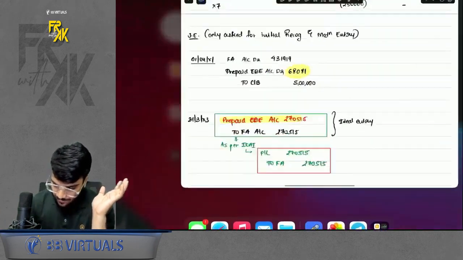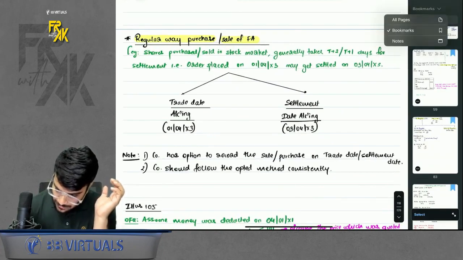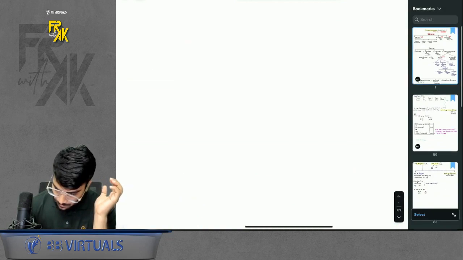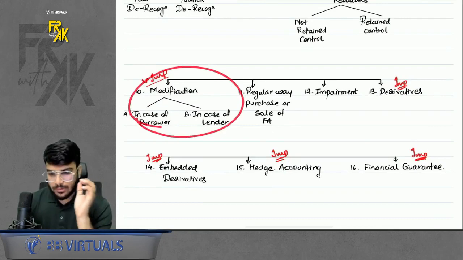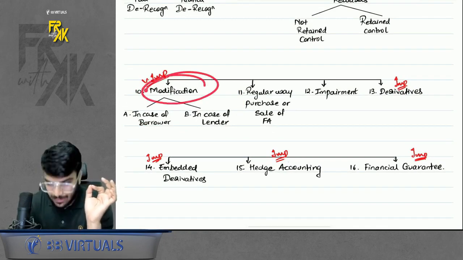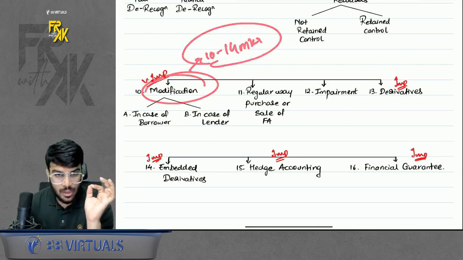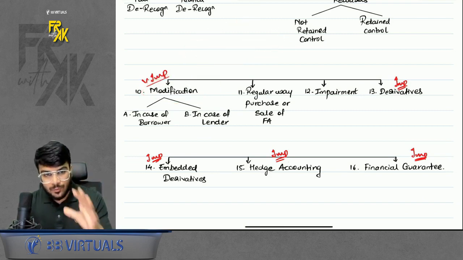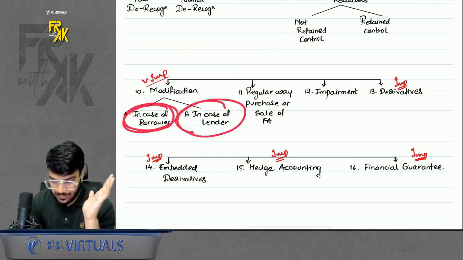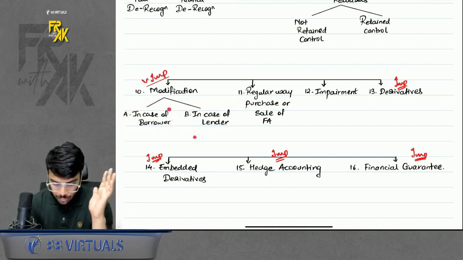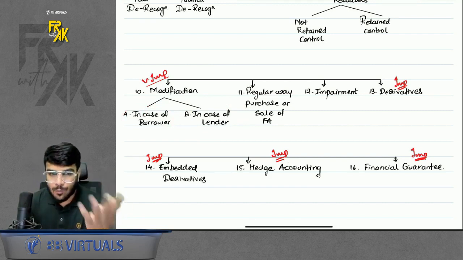Chalo. So this was the modification accounting in case of a lender as well. When you are through with this modification accounting now, so let me tell you one thing. We are done with this modification part. This is a very important part, because if a question comes from here, it can come from approximately 10 to 14 marks. The weightage can be so huge, and on the face of it, there are only 2-3 big questions. Illustration 124, illustration 123, only 2 big questions. If you are able to solve 123, 124, others are a piece of cake for you. So 2 questions worth 14 marks can come.